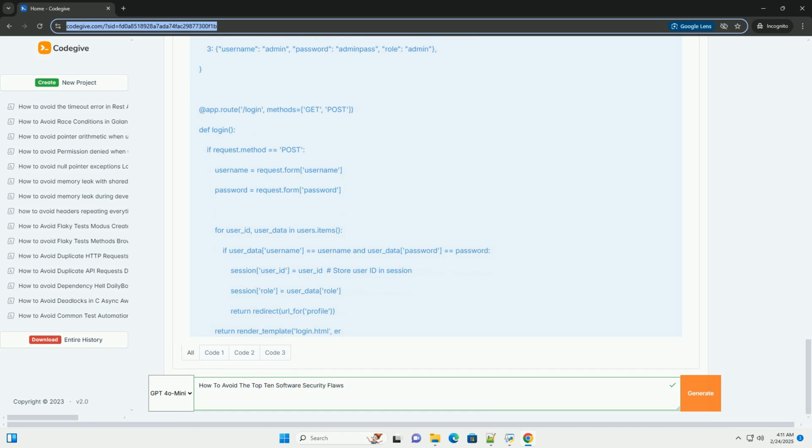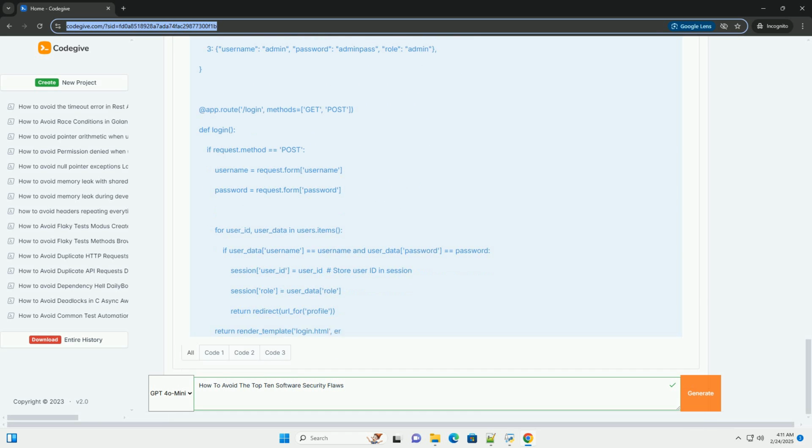Error handling: handle errors gracefully and avoid displaying sensitive information in error messages. Log detailed error information to secure logs, but present generic error messages to users. Patch management: keep your systems up to date with the latest security patches. Principle of least privilege: grant users and applications only the minimum necessary privileges.